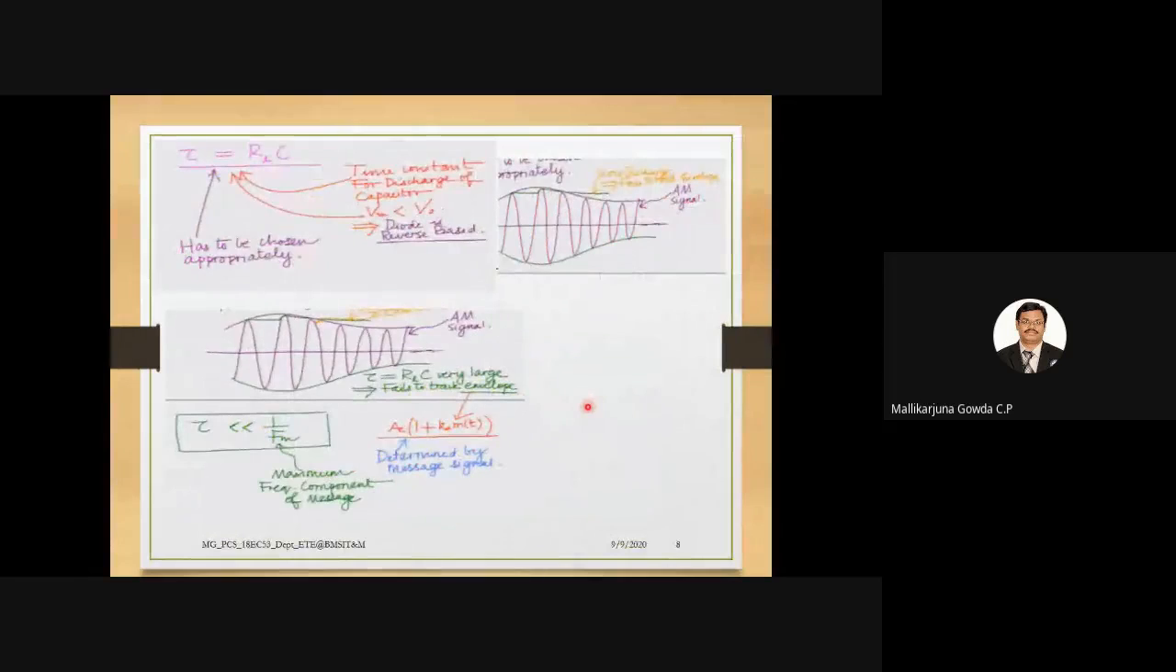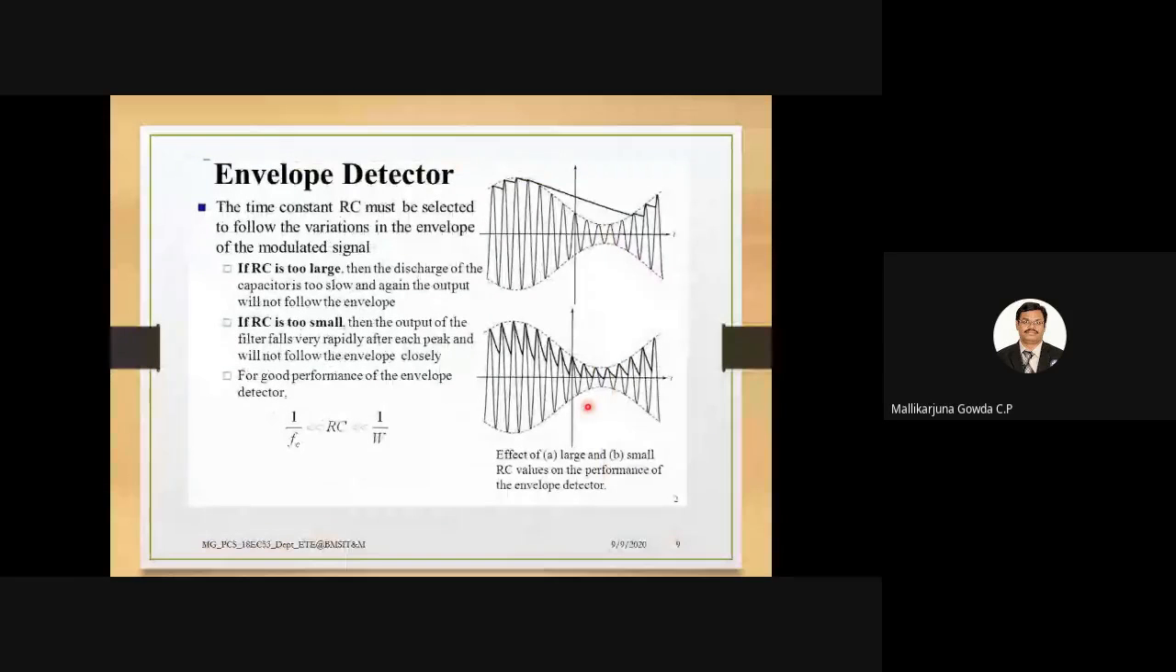Here I have taken two cases. One is, if RC is too large, what happens? The other is, if RC is too small, what happens? As I said, in the envelope detector, choosing the time constant plays an important role in detecting the envelope of the modulated signal. If RC is too large, the discharging of the capacitor is too slow, and again the output will not follow the envelope. That is what I have shown in the previous slide.